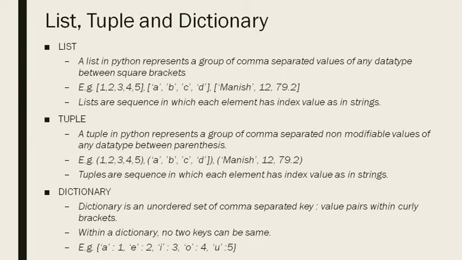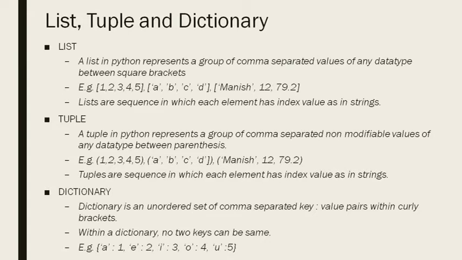The other list is a collection of characters enclosed in single quotes, and the third list is a mixture, that is a string followed by an integer and then a floating point number. So it can be any data separated by commas and enclosed inside square brackets. Lists are sequences in which each element has an index value, as in strings. As we have discussed indexing in strings, the same indexing follows in lists also.